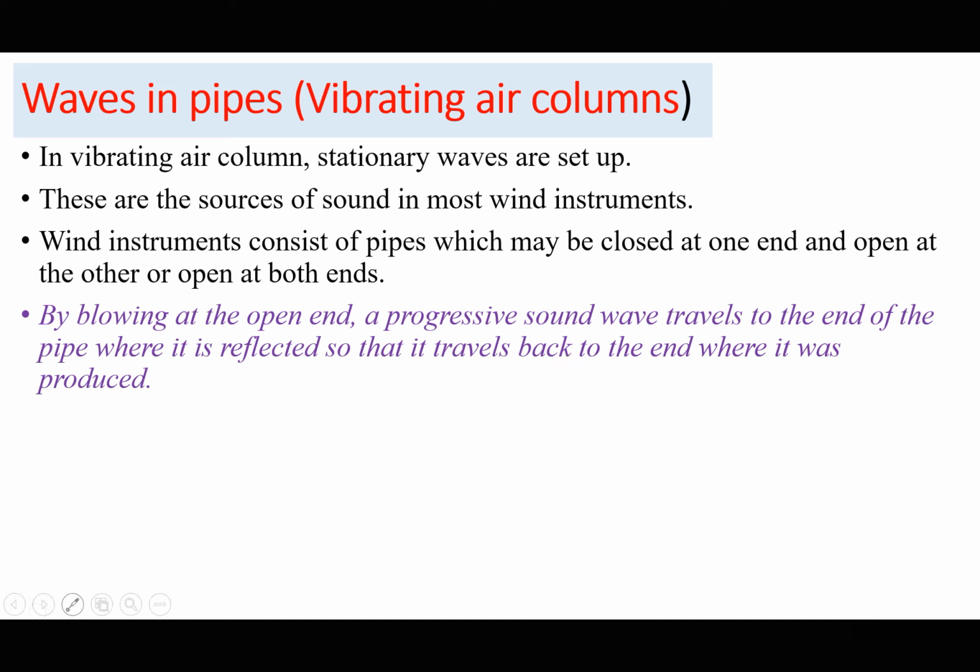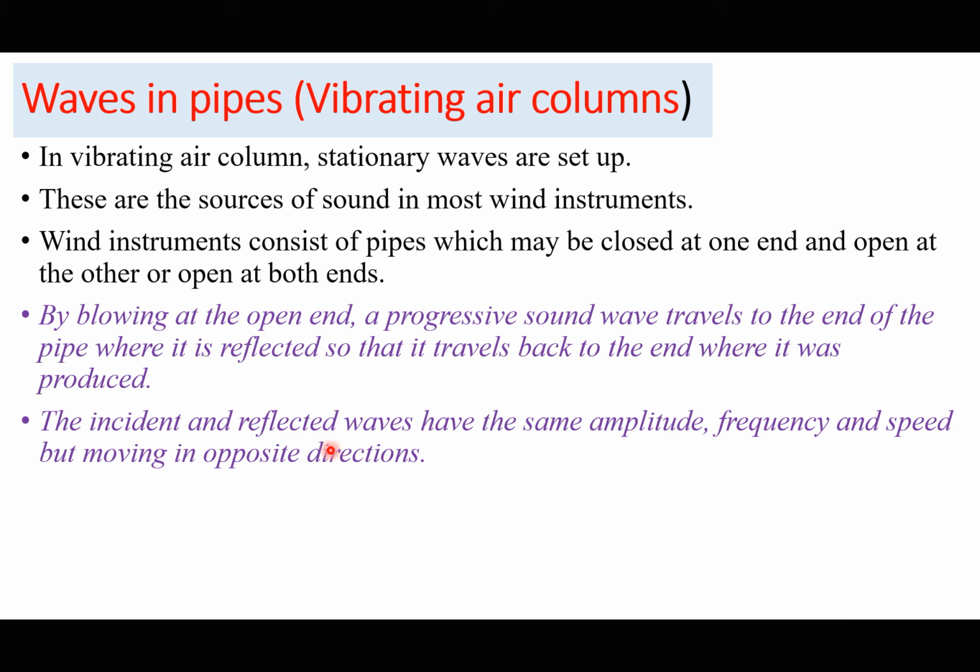Of course, the incident and reflected waves have the same amplitude, frequency, and speed, but they are moving in opposite directions. They have the same amplitude because when a progressive wave reaches the other end, it is just reversed without changing amplitude; it just changes direction. So they have the same amplitude, same frequency, and same speed because they are of the same type.